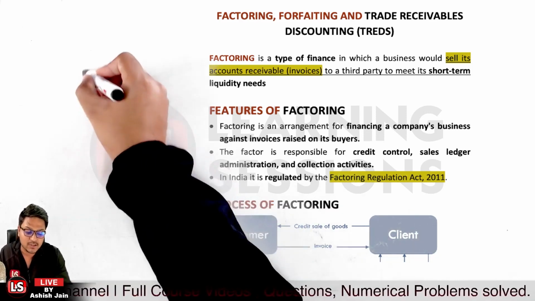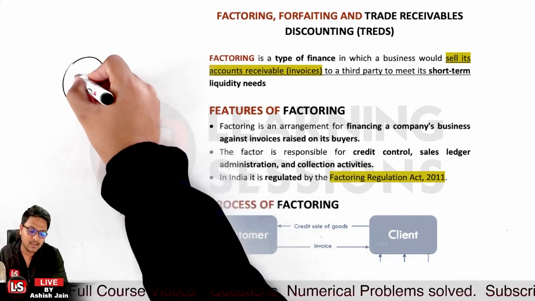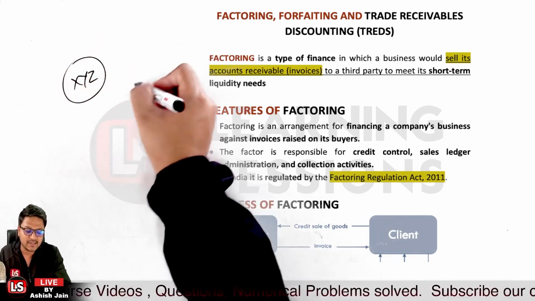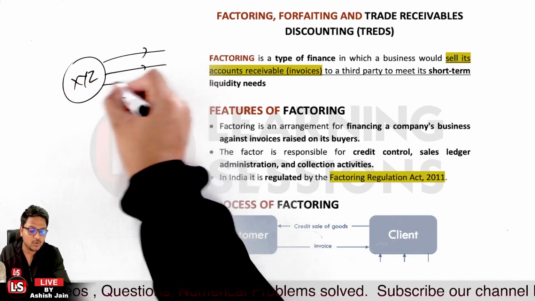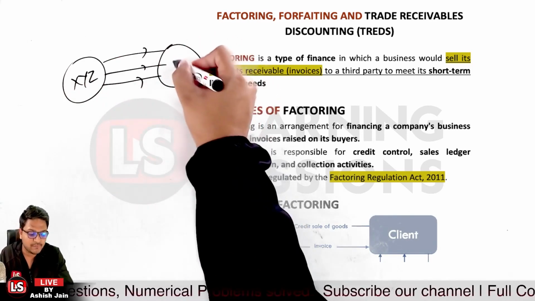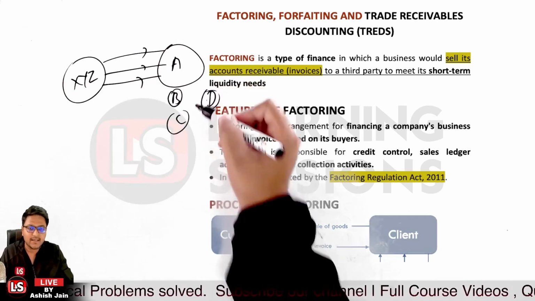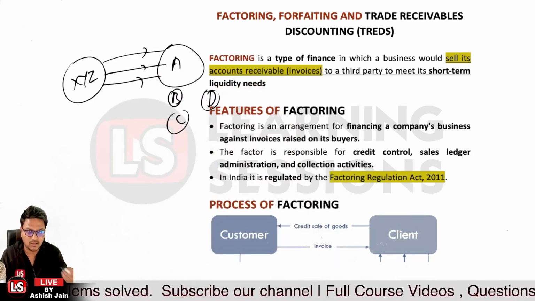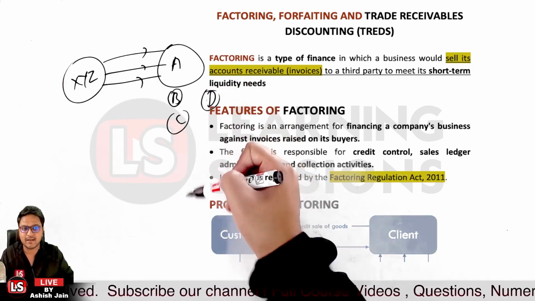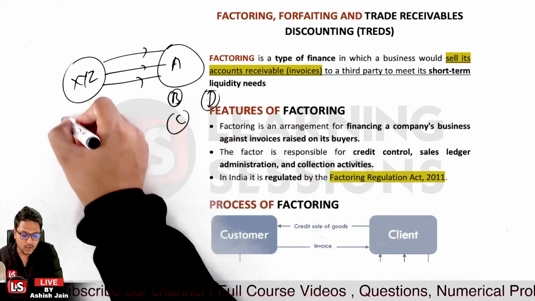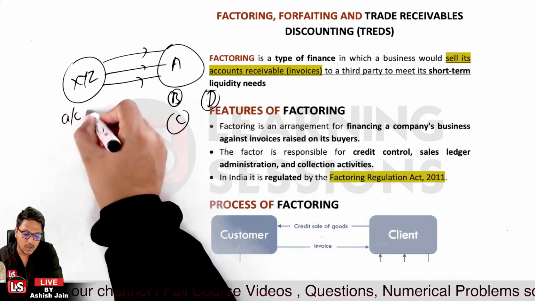Now let me just explain to you with an example. Let's say we have a corporate XYZ, and it has sold goods and rendered services to different clients, let's say A, B, C and D. These are credit transactions, they have not paid the cash yet, and it will be available in the books of XYZ as account receivables.